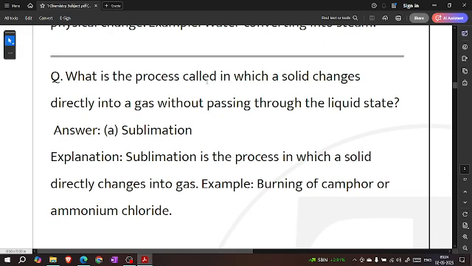What is the process called in which solid changes directly into gases without passing through the liquid state? Sublimation. Sublimation is the process in which solid directly changes into gases. Example, burning of camphor and ammonium chloride.